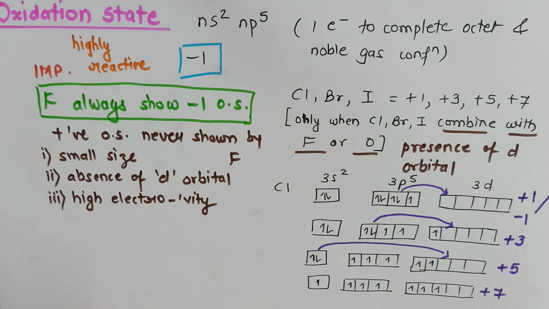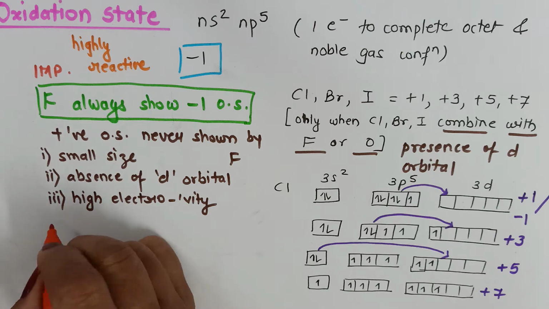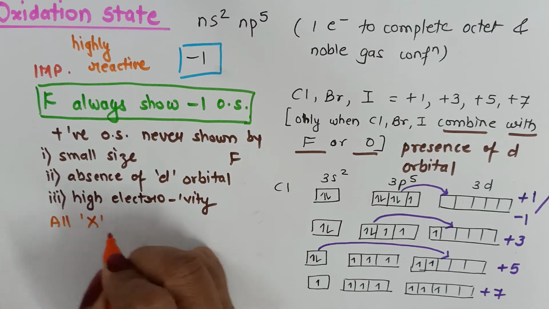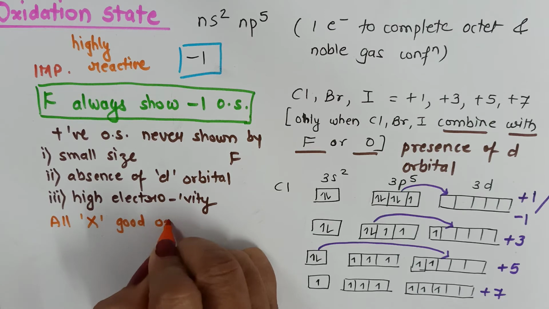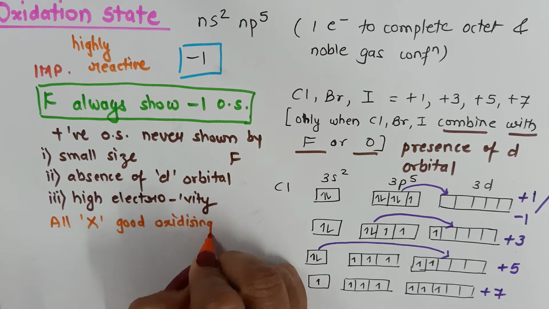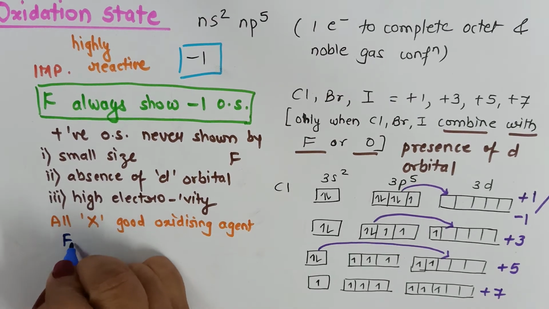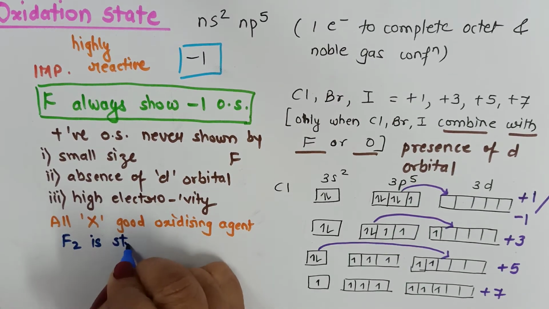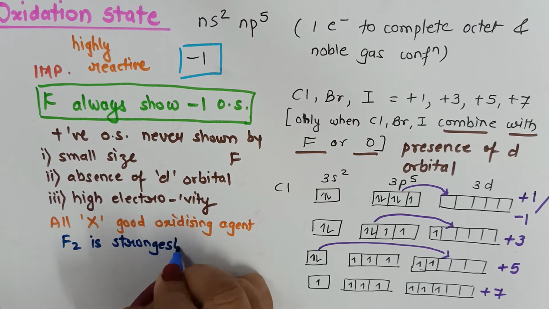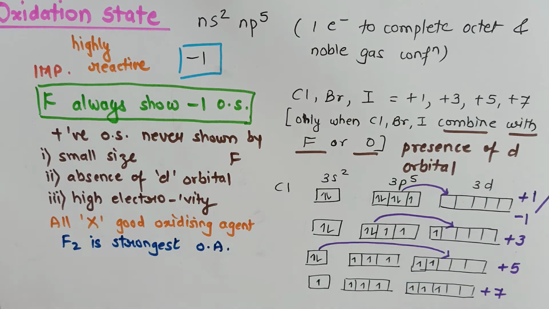All halogens, because of their configuration ns2 np5, are highly reactive. Since they require only one electron to complete the octet, all halogens are good oxidizing agents. Because we know they will accept one electron, and accepting the electron means reduction, and since they themselves get reduced, all halogens are good oxidizing agents. Among them, F2 is the strongest oxidizing agent. This we have studied in electrochemistry also, that fluorine is the strongest oxidizing agent among all elements.